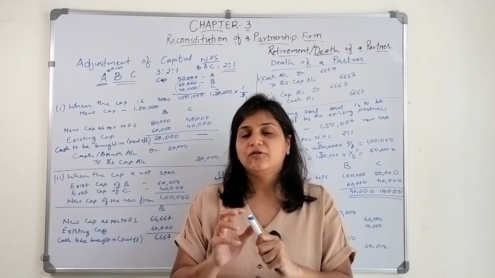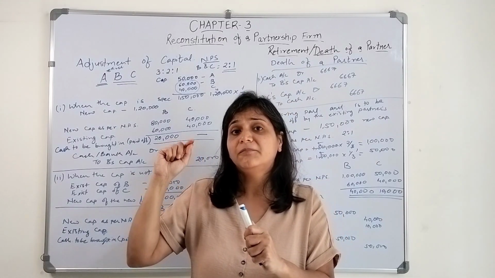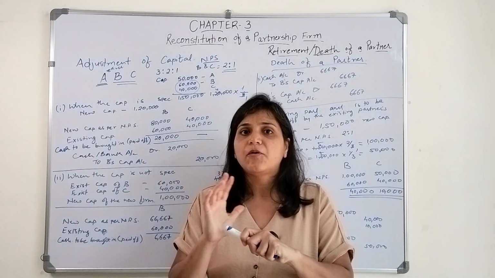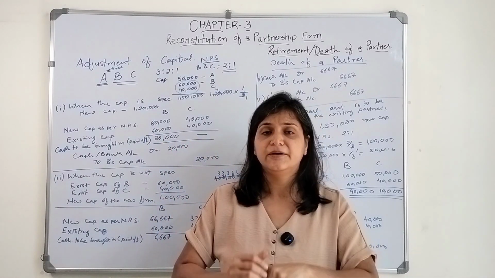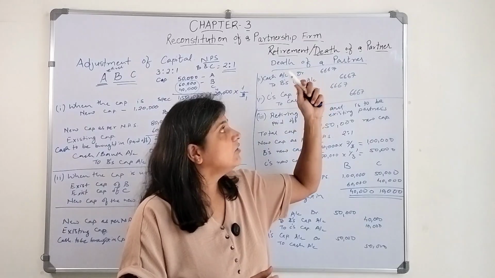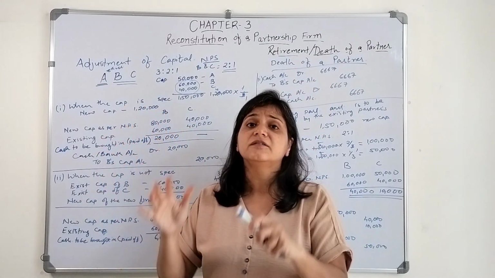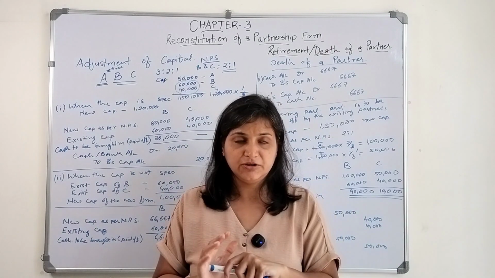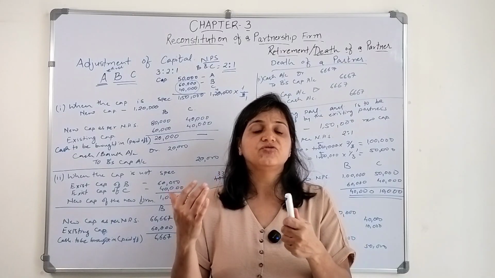It's based on that only, and we have discussed it when we are paying the retiring partner when he retires in the middle of the year. How the profit will be shared with the retiring partner if he retires in the middle of the year. Similarly, how the profit will be shared with the deceased partner's executors if that particular partner dies in the middle of the year.